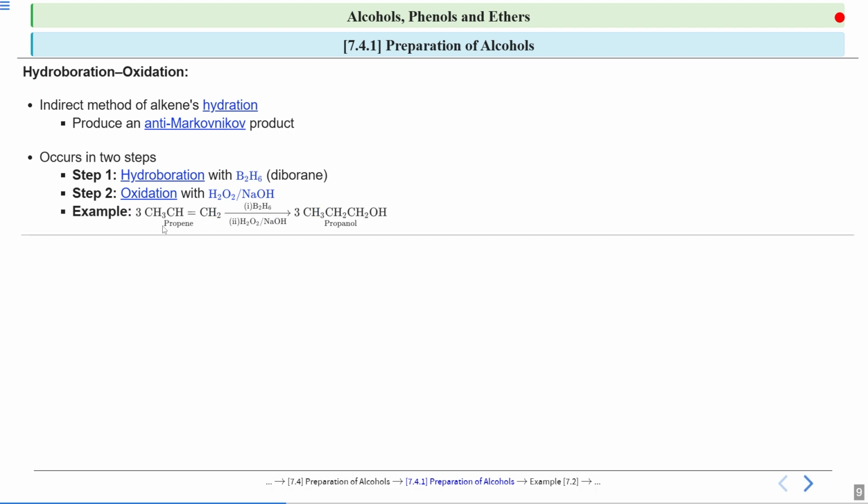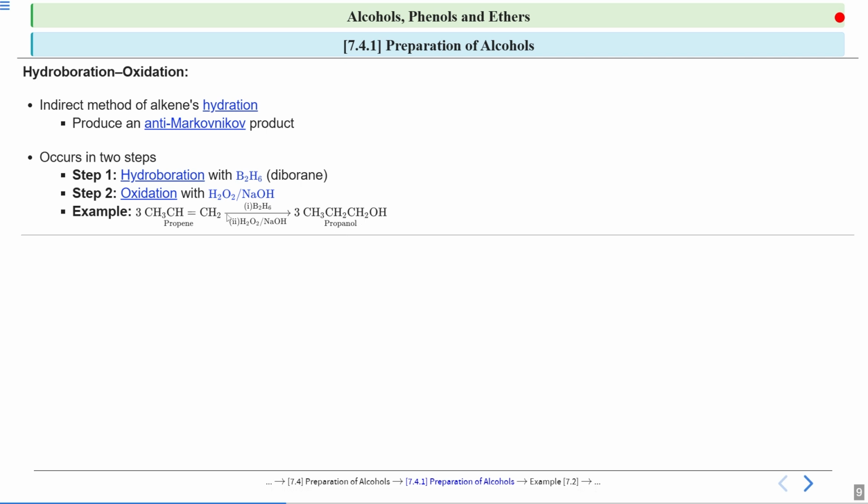Look at this particular example. This is propene, because 3 carbon atoms are there and 1 double bond. Here the hydroboration oxidation reaction is taking place. First there is diboron, and then oxidation with hydrogen peroxide and a strong base. From this alkene, the alcohol formed is propanol.